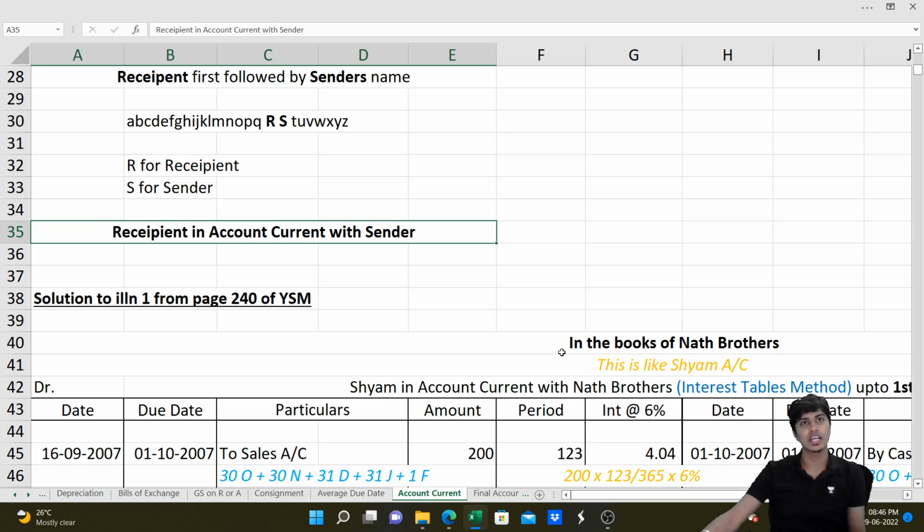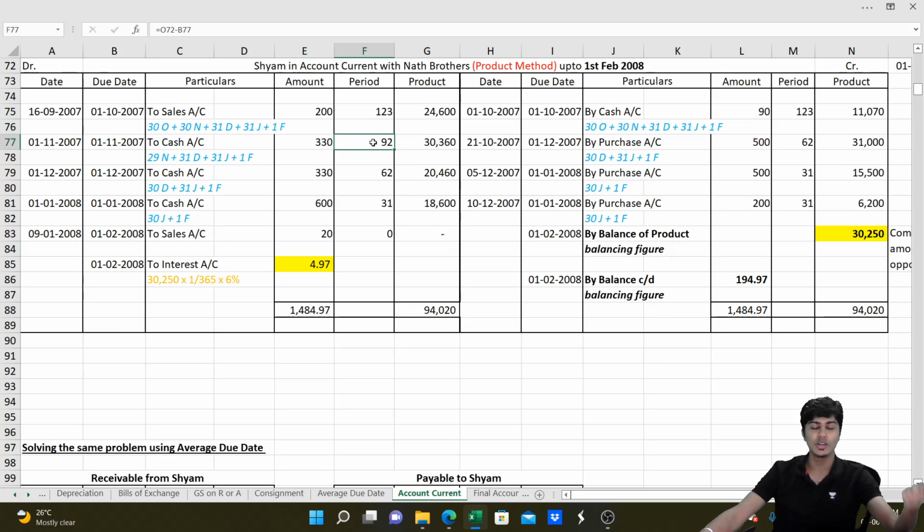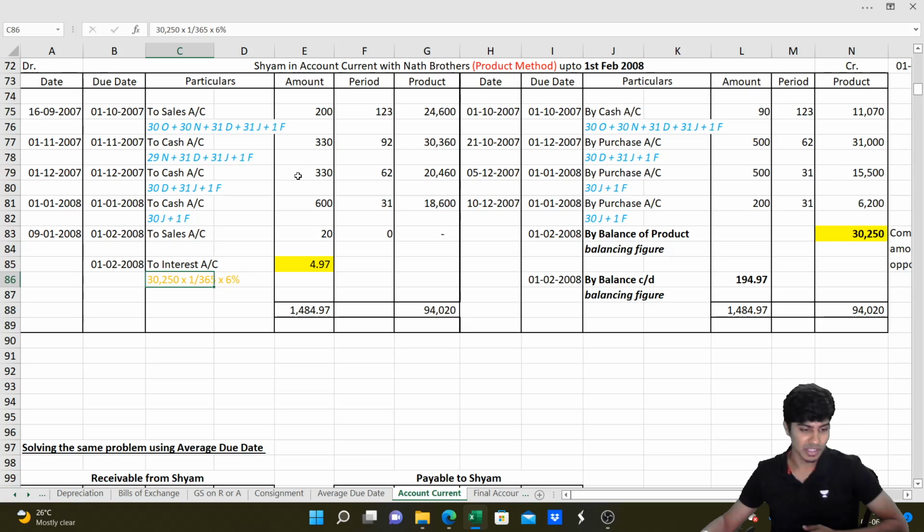How do you compute? See here, product is 30,250. You do 30,250 into 1 by 365 into 6%. Instead of multiplying 200 into 123 divided by 365 into 6%, and 330 into 92 by 365 into 6%, what you do is 200 into 123 here, 330 into 92 here, find the total and balancing figure. On the opposite side, you write 30,250 into 1 by 365, multiplied by the rate of interest, and you will get the interest. That is the product method.